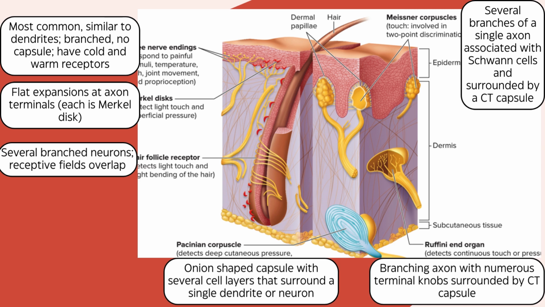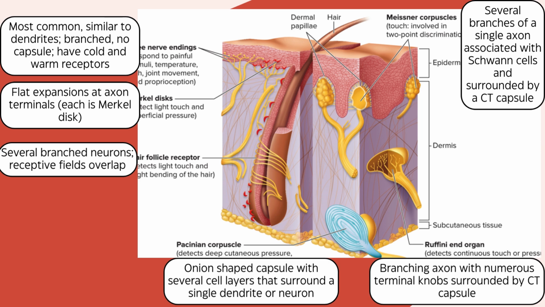Meissner corpuscles are made of several branches of a single axon that are associated with specialized Schwann cells. They are surrounded by a connective tissue capsule. Meissner corpuscles are located in the dermal papilla, and they are involved in two-point discrimination.